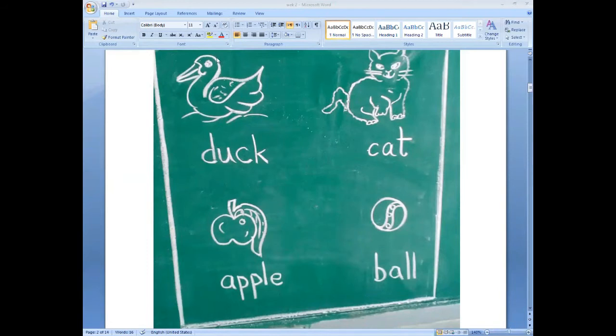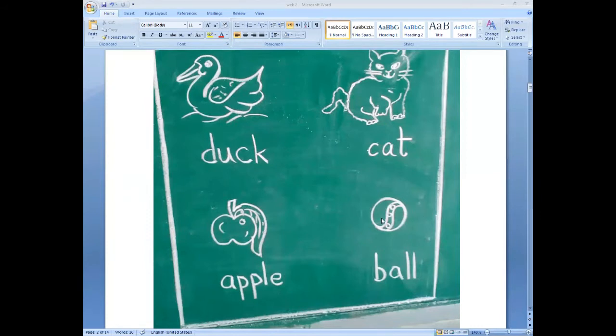Now look here. Which picture is this? Do you know? Yes, it is a ball. B-A-L-L, ball. Do you like to play with a ball? The shape of a ball is a sphere. You can say round. Its shape is round.